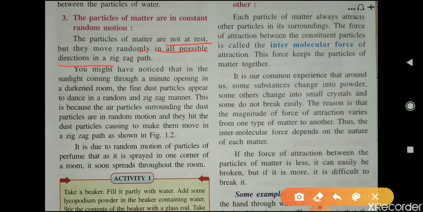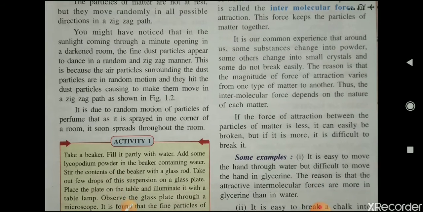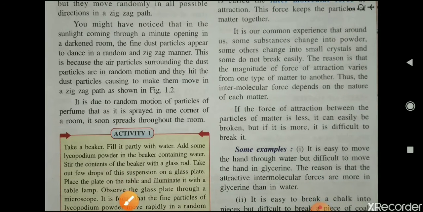You might have noticed that when sunlight comes through a minute opening in a darkened room, the fine dust particles appear to dance in a random and zigzag manner. You must all have seen this: if there is a ventilator in your room and sun rays come in through it, you can see the dust particles moving in a zigzag manner.